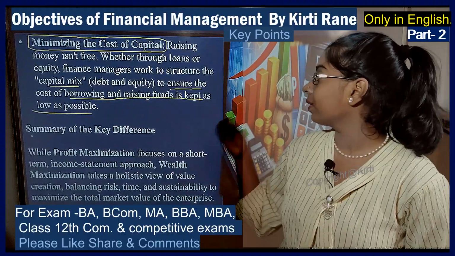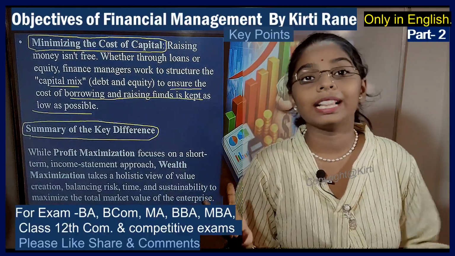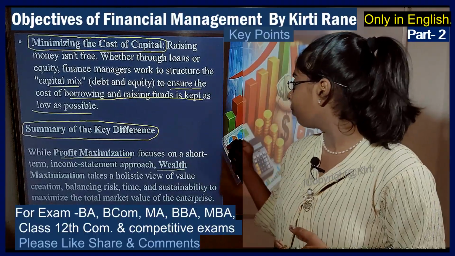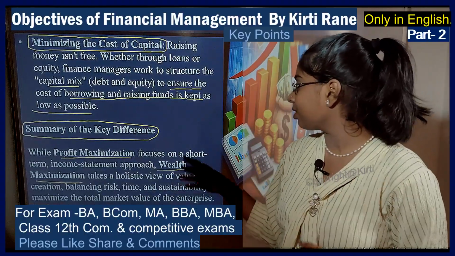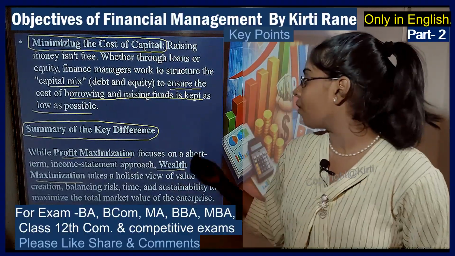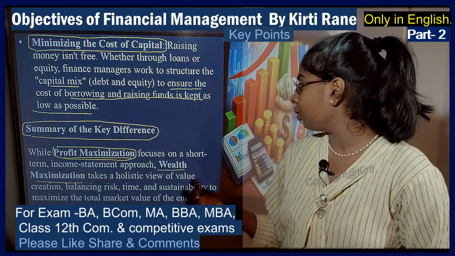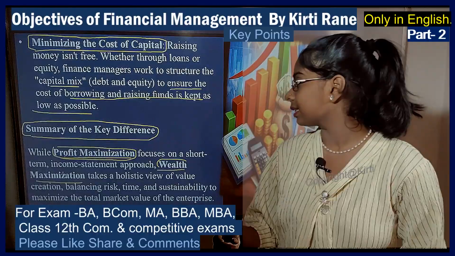Now what is the summary of the key differences between the profit maximization concept and the wealth maximization concept? While profit maximization focuses on a short-term income statement approach, wealth maximization takes a holistic view of value creation, balancing risk, time and sustainability to maximize the total market value of the enterprise.